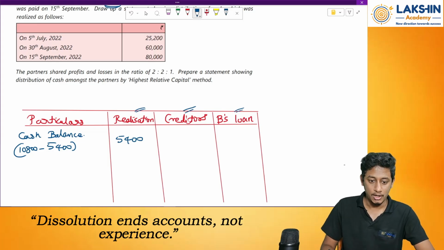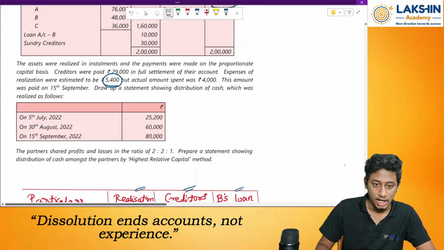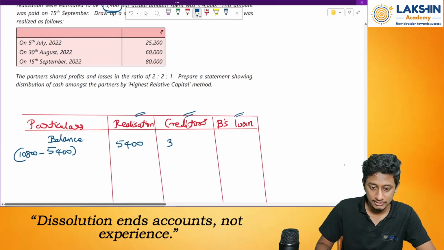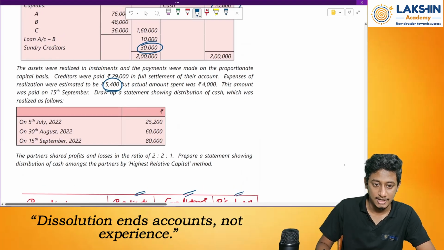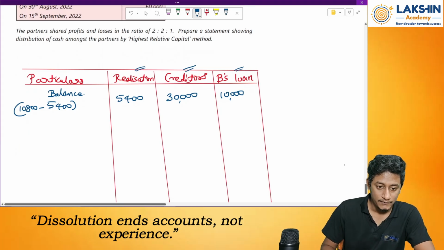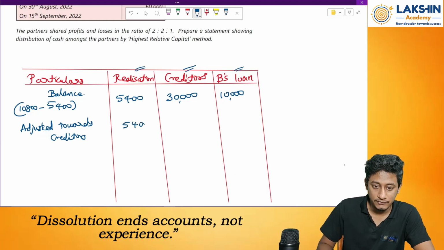Okay. What is the creditors balance? So I will just mention balance over here. How much is the creditors balance? 30,000 is the creditors balance. And then B's loan is 10,000 rupees. B's loan is 10,000 rupees. Okay. Now, from realizations, adjusted towards creditors, how much? 5,400.